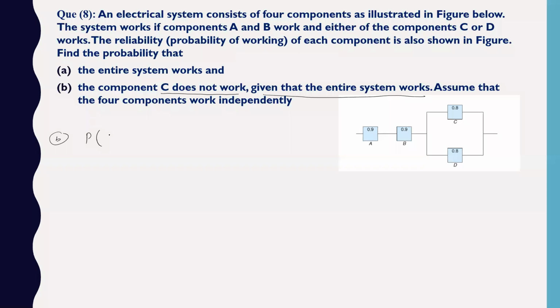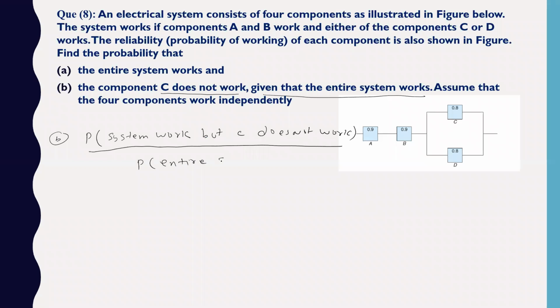So it means the probability of the system working but C not working, whole divided by the probability of the entire system working. Given that means I have written it like this, so divided by this is the given.